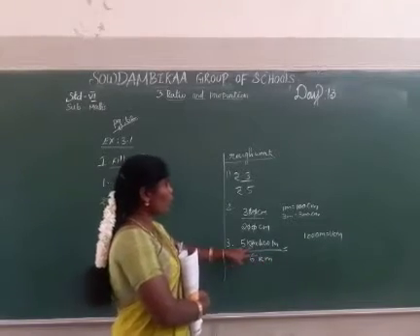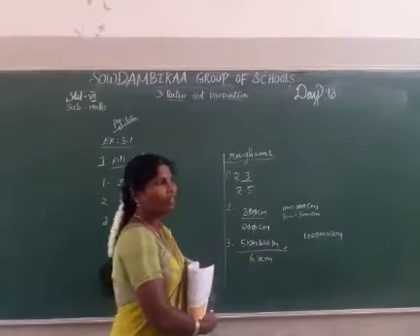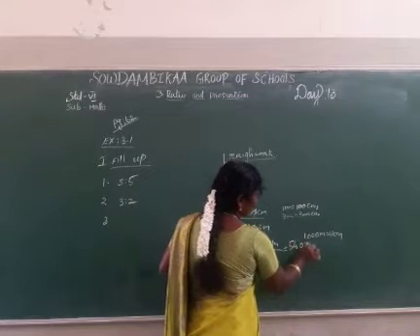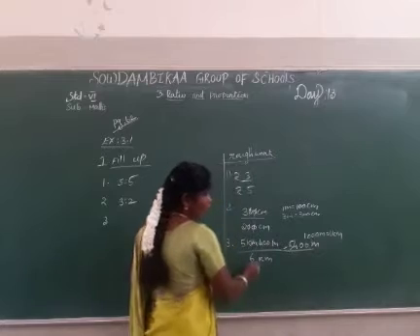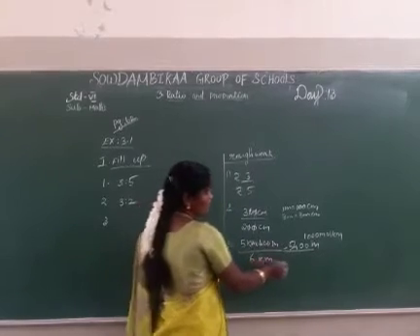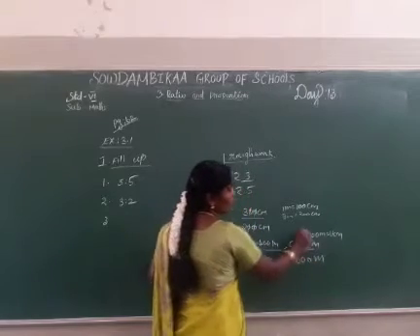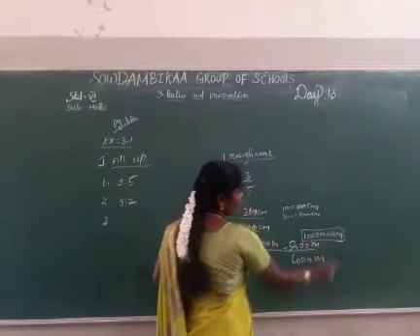See the numerator, 5 kilometer 400 meter, so convert to meters: 5400 meter. Also convert the denominator: 6 kilometers equal 6000 meter, because 1 kilometer is equal to 1000 meter.